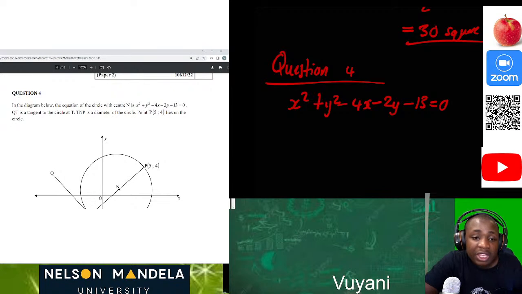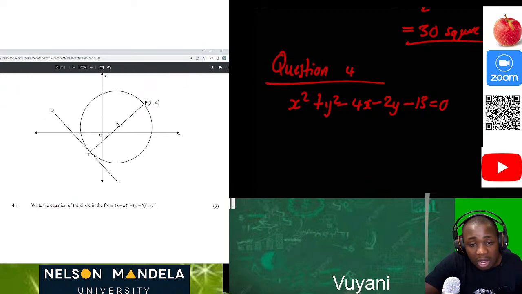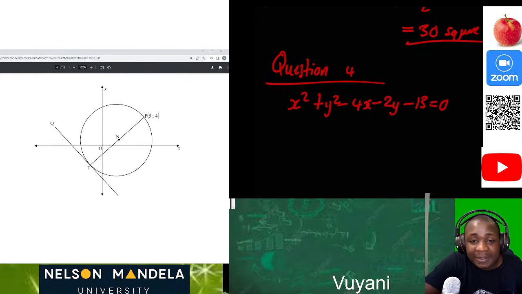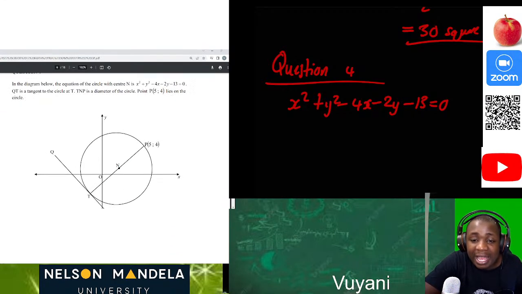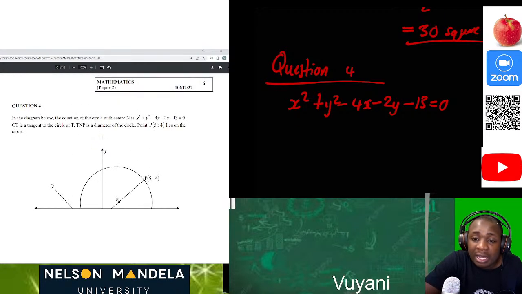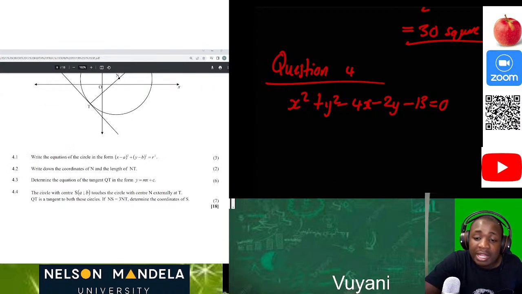Okay, cool. PQ is a tangent to the circle at T, and TP is a diameter. We can see that's a diameter. We are given point P to be (5;4), and it lies on the circle. The first question: write the equation of the circle in the form (x minus a) squared plus (y minus b) squared equal to r squared.